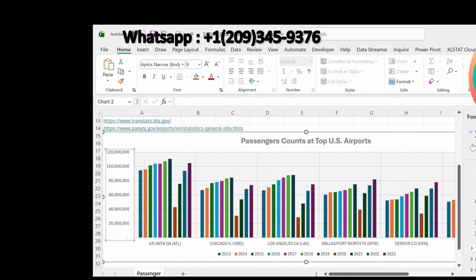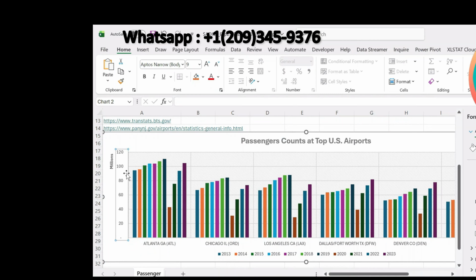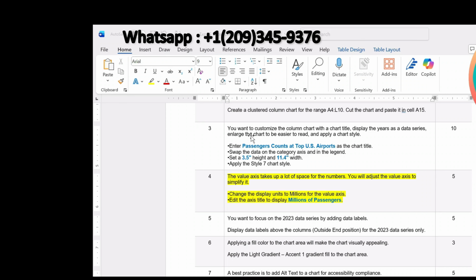Okay, and here we can see the display units, and from here select millions, this one. Okay, added the axis title to display millions of the passenger. So now we have a vertical axis title that is million, but we are supposed to make this millions of the passenger.